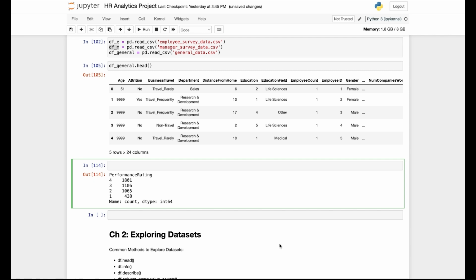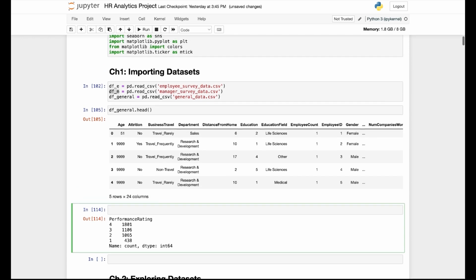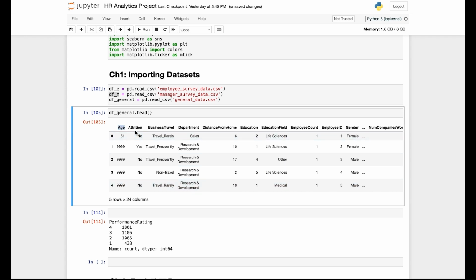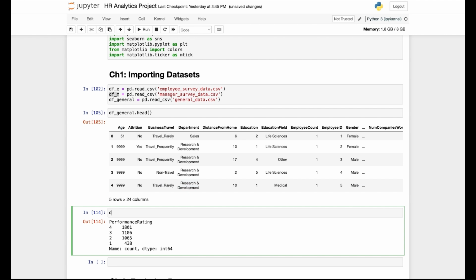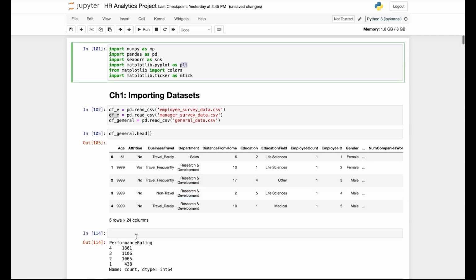Next is visualization we can do to understand the data. So right now the goal is not to create the best plot possible, but just to use a plot or visualization tools to understand the data. So let's choose one of the columns. Let's take a look at the age column within the DF general data set. Again, we have two different libraries that we can use to plot. Let's first use matplotlib.pyplot to plot out the histogram.